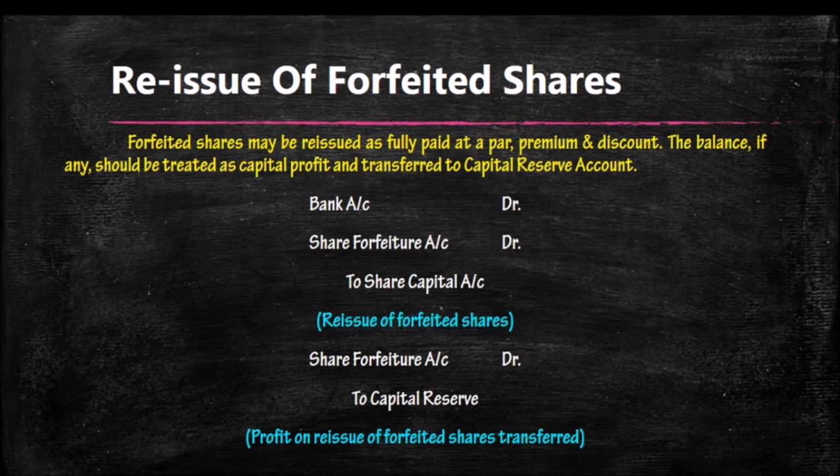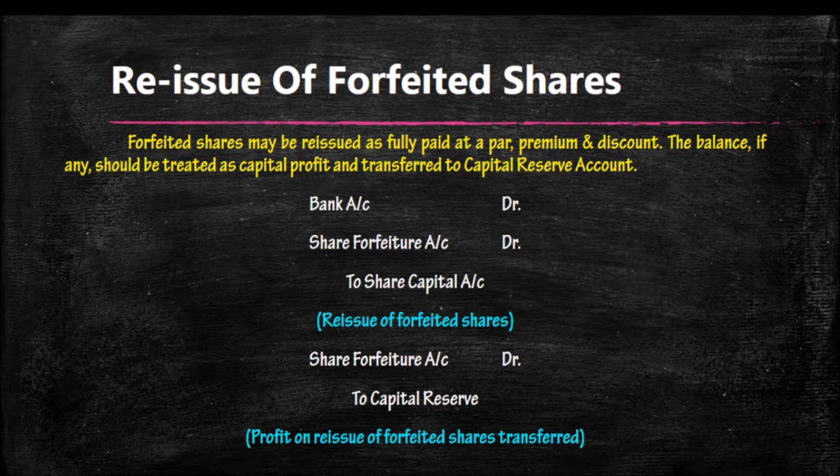Remember, for 8 marks, from the very beginning, we have to write the entries related to application, allotment, first call, second call, any arrears, forfeiture of shares, its reissue, and the remaining amount transferring to capital. So what about the reissue?